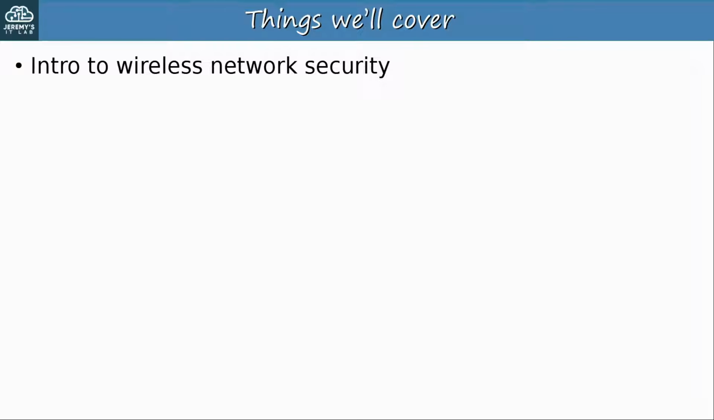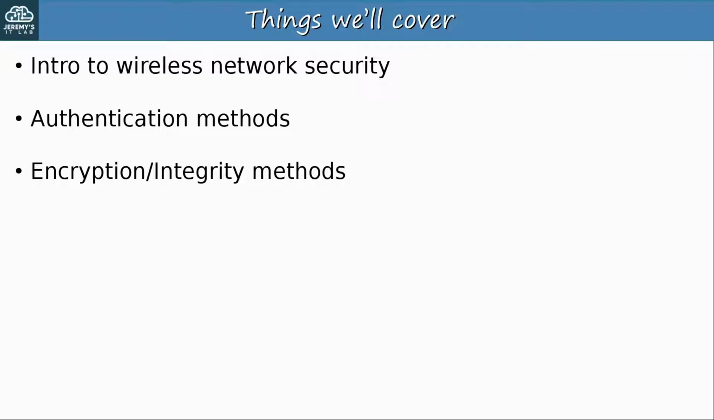Here's what we'll cover. First, I'll give a brief introduction to wireless network security and summarize what we'll cover later in the video. Then I'll introduce various authentication methods, ranging from not-so-secure methods to the most secure methods used in modern networks. Then I'll introduce various encryption and integrity methods. Encryption plays a role in all kinds of networks, but it's especially important in wireless networks, because a signal can be received by anyone within range of the sender, not just the intended recipient. And integrity means making sure that messages aren't modified by any attackers while in transit.